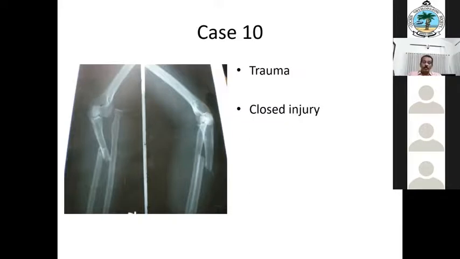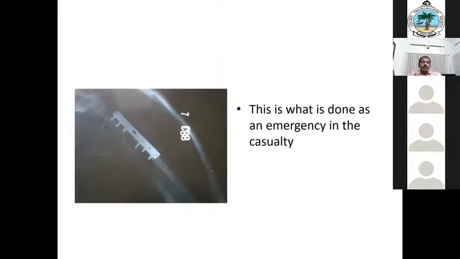Very simple things. Our doctors did the procedure as an emergency in the casualty. I'm sorry for the poor quality of the X-rays, and these are all old X-rays. The radial head is reduced with sufficient three screws proximally and three screws distally, penetrating both cortices, and the radial head remaining reduced. Wound closed. So these are the follow-up X-rays.